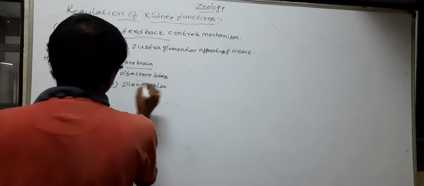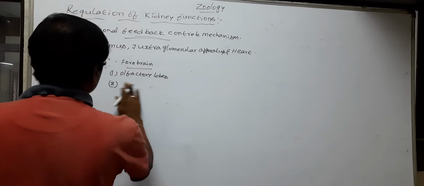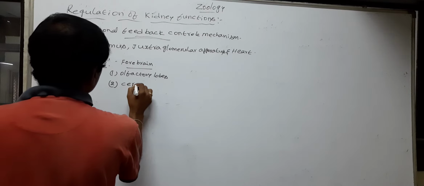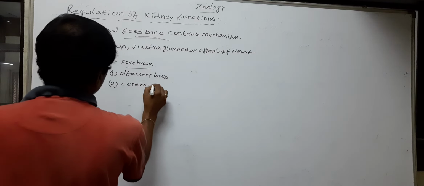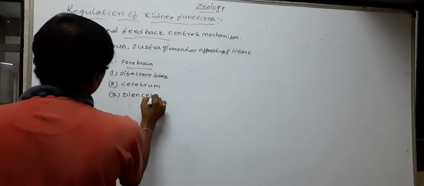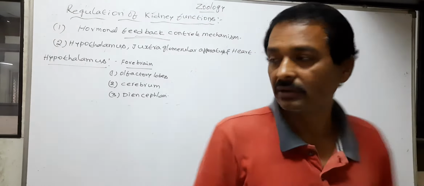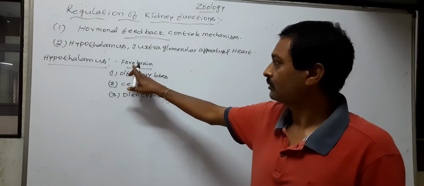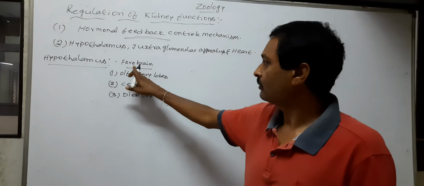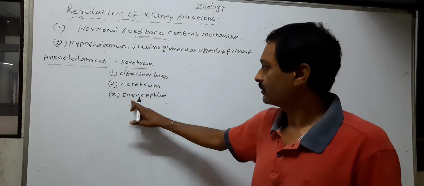The forebrain consists of olfactory lobes, cerebrum and diencephalon.